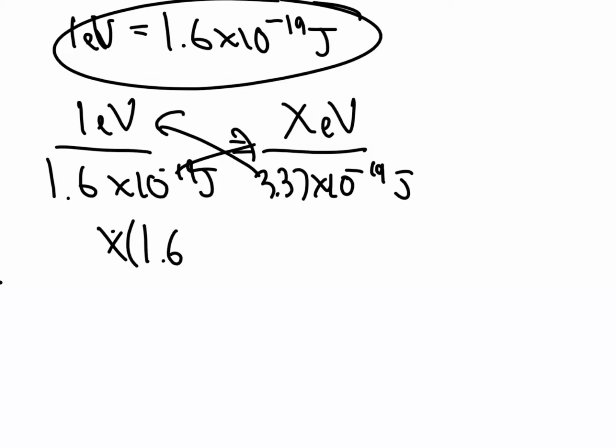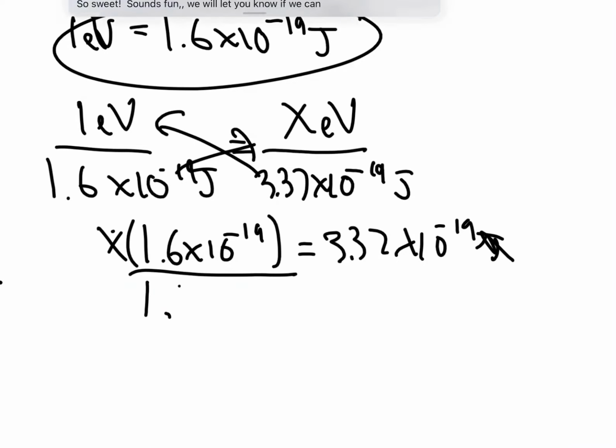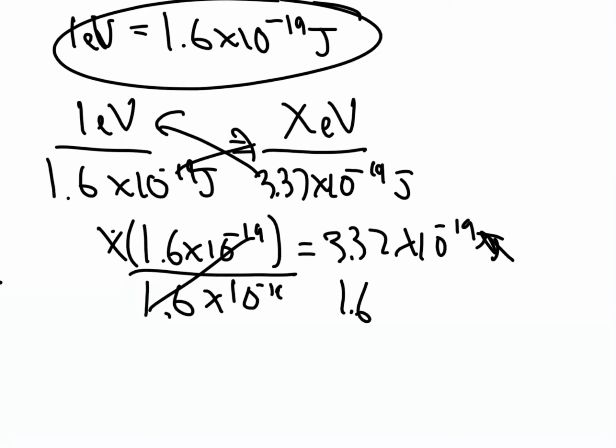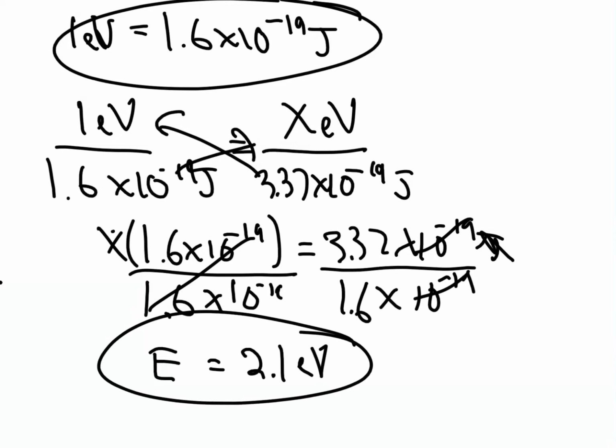You're going to get x times 1.6 times 10 to the negative 19 equals 3.37 times 10 to the negative 19. Then you are going to divide both sides by 1.6 times 10 to the negative 19. Those go away. And when all is said and done, you get an energy of 2.1 electron volts.